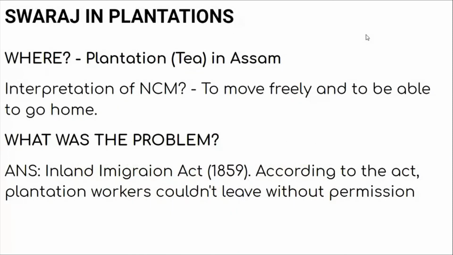Now, Swaraj in the plantation. Where did it happen? In the tea plantations in Assam. Now, what was their problem? The plantation workers' problem was the Inland Emigration Act of 1859. According to this act, plantation workers could not leave the plantation without the permission of the Britishers. So this was a great problem for the plantation workers.